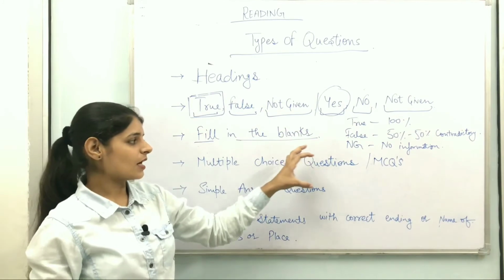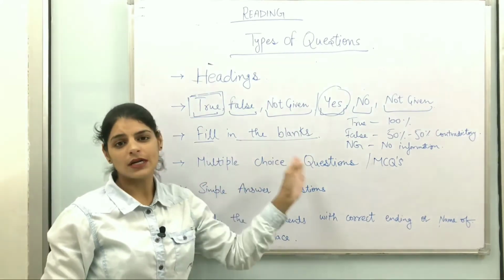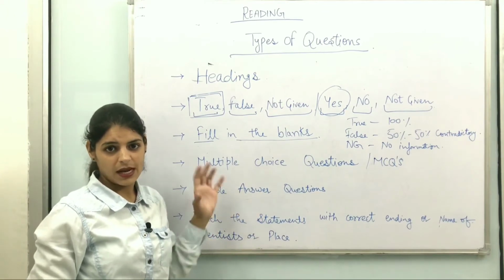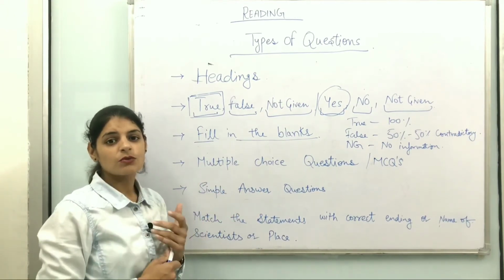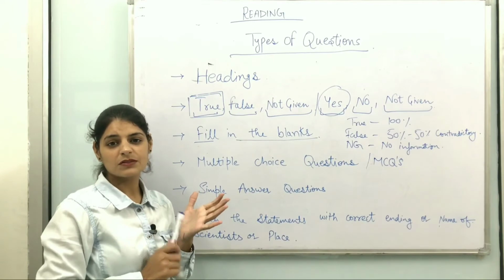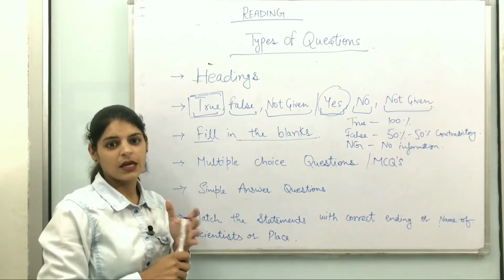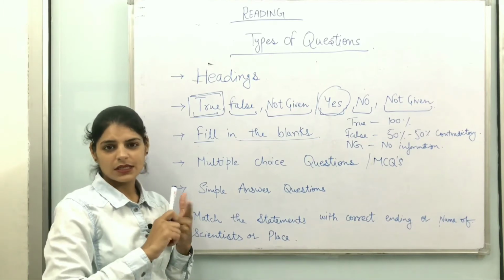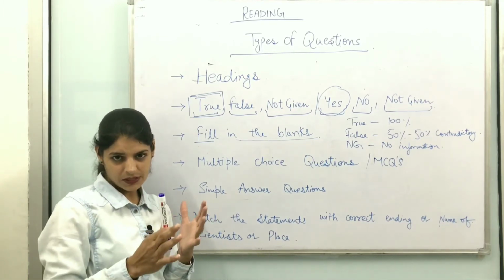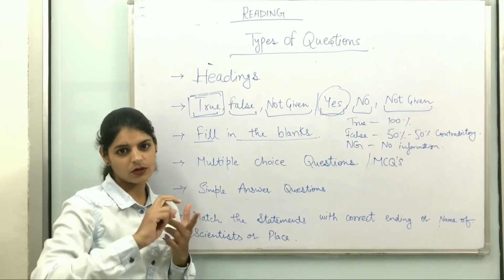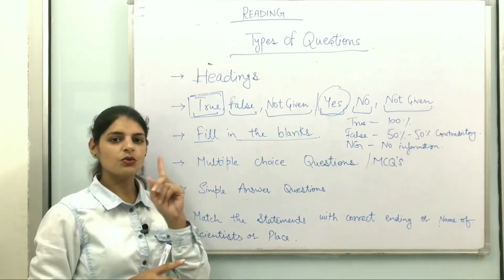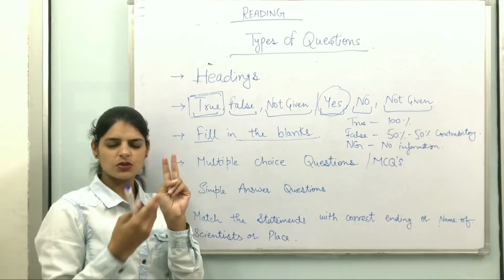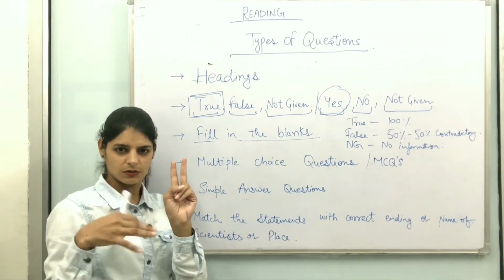Multiple choice questions are basically given as one statement and 4 alternatives of that statement, and you have to write down one answer from it. For example, A, B, C, D, and you have to mark any one. One statement is fully wrong and one statement is 50% right, and 2 statements somewhat collaborate with each other. So you are always going to be confused between 2 statements, otherwise 2 are just crossed out.